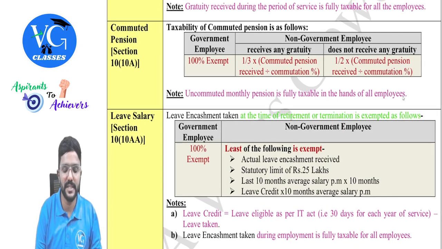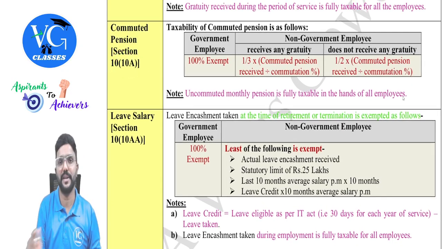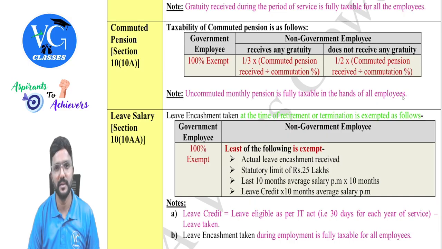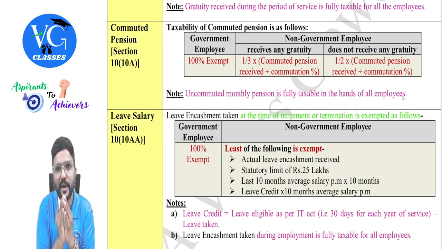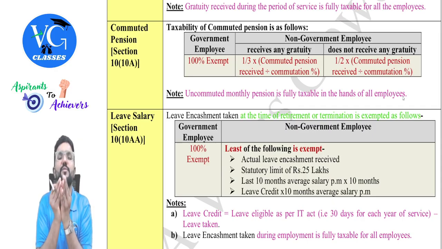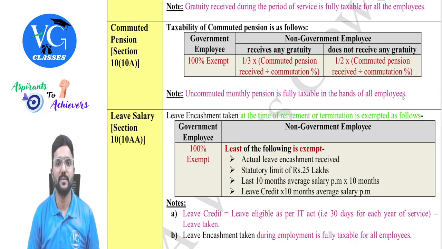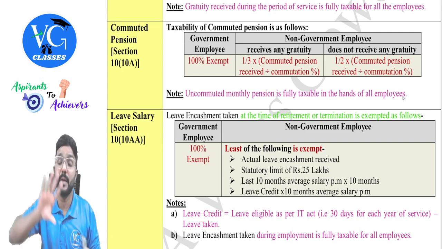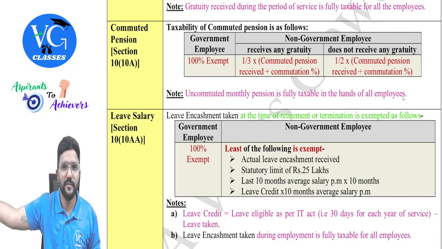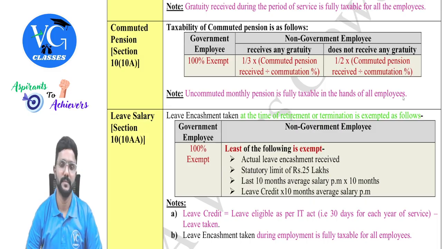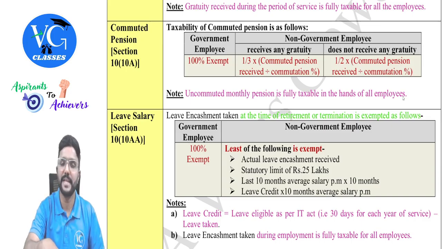Whereas exemption under section 10(10A) is given for commuted pension. Sir, what is commuted pension? Guys, assume I was getting a monthly pension of 25,000 per month. Now there is some emergency. I need some lump sum amount. So I requested my past employer, please give me this amount so that I can meet my need. So what the employer did was commute whatever monthly pension I am supposed to get in future, through actuarial valuation and all, and he paid me a lump sum now. That lump sum amount is called commuted pension. For that also exemption is available.